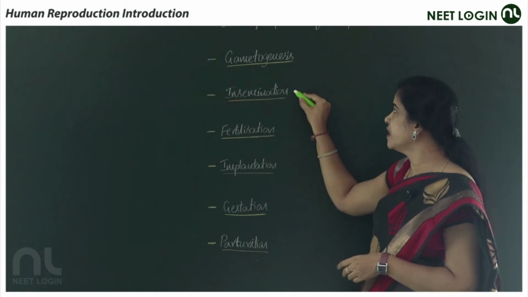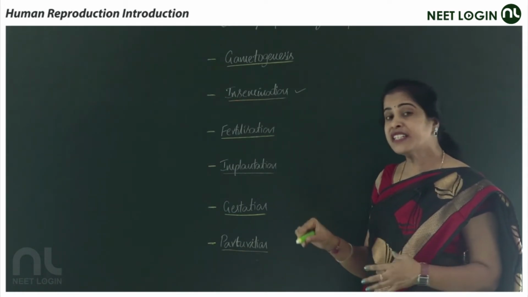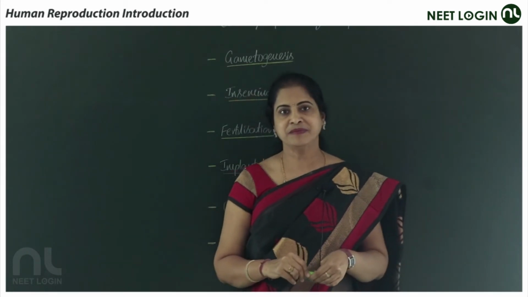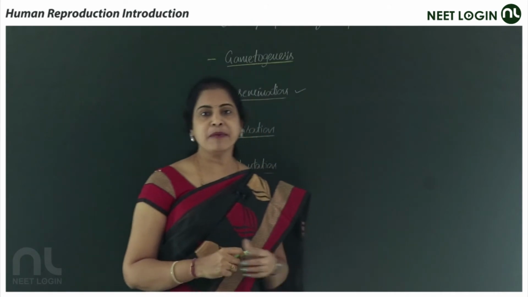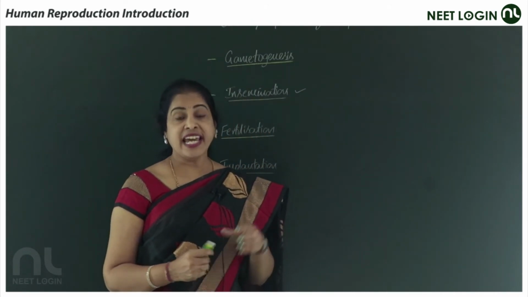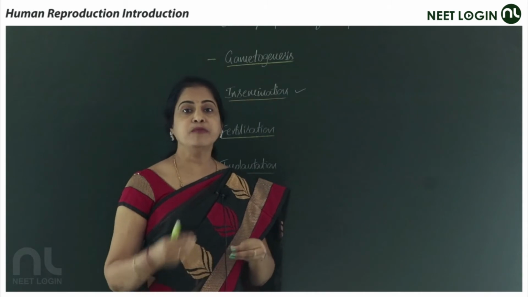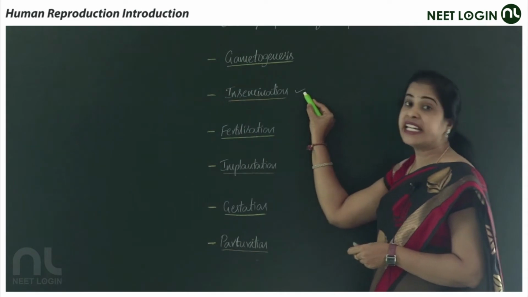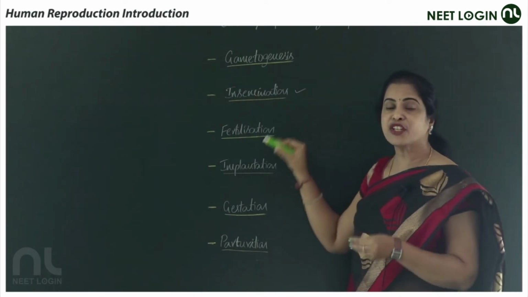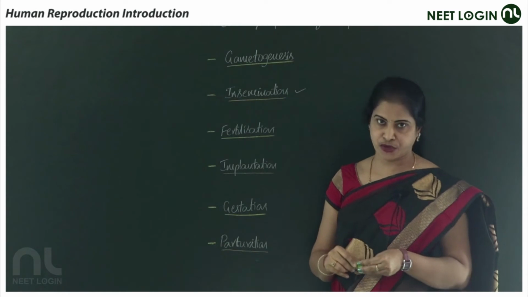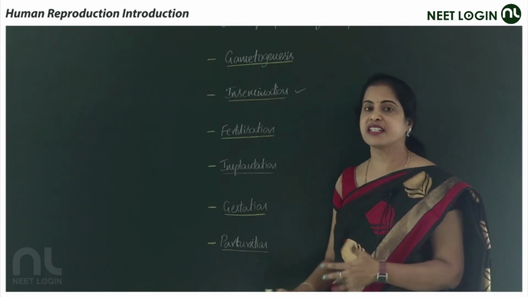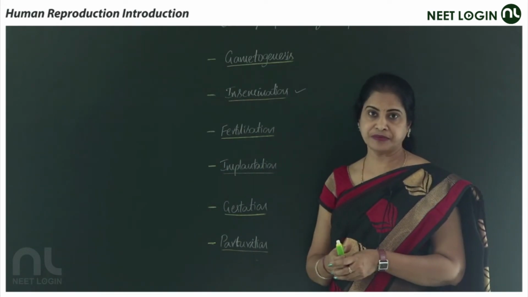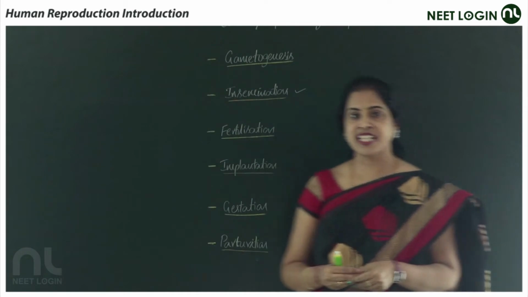Moving on to the next one, that is insemination. You come across several times that the ova, the female gametes, are non-motile and the male gametes are motile. The introduction of semen, the male gametes, the sperms, into the female reproductive tract is called insemination. Anyway, we are going to discuss all these things in detail. And the next one is fertilization. What is fertilization? The union of gametes is called fertilization.